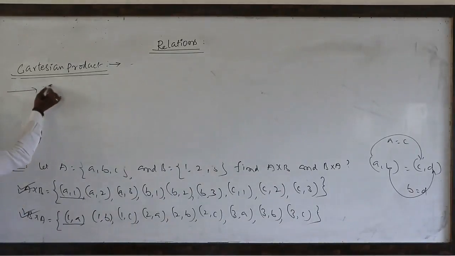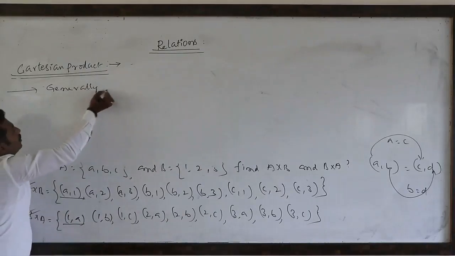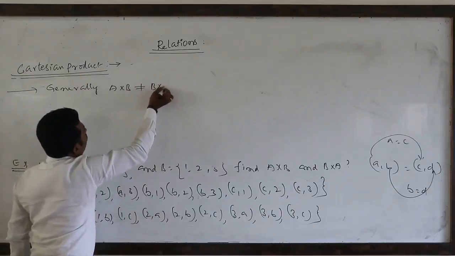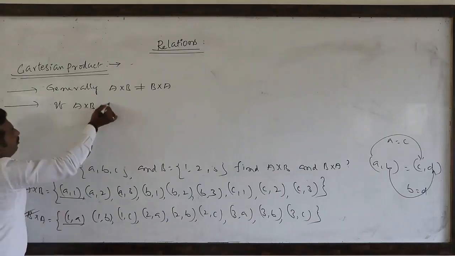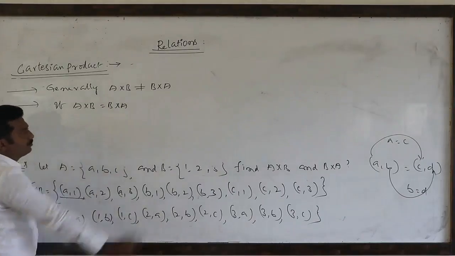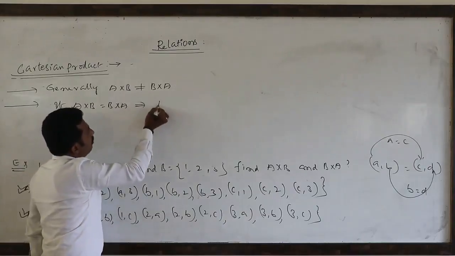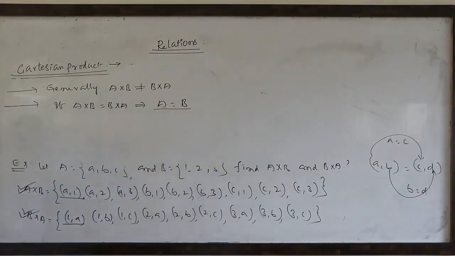See, generally A cross B cannot be B cross A. When is it possible? If A cross B equal to B cross A, this is possible only for equal sets. Means A and B must be equal.